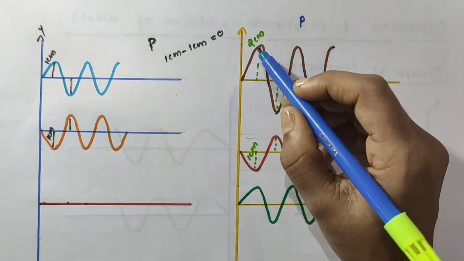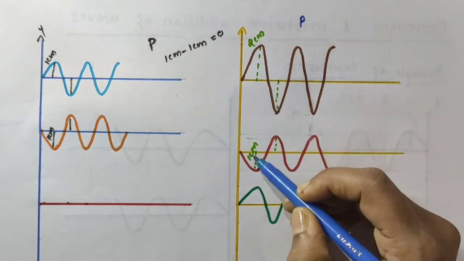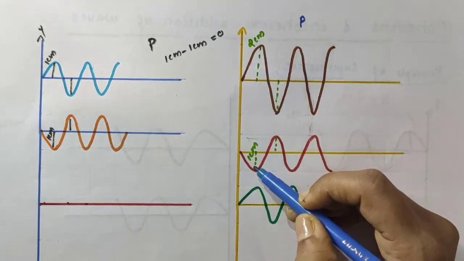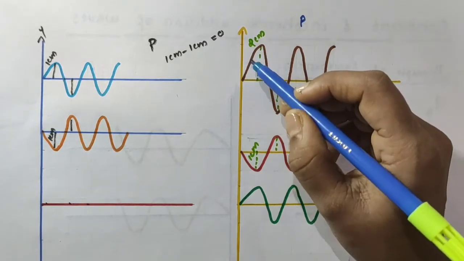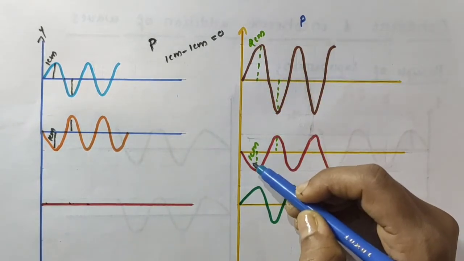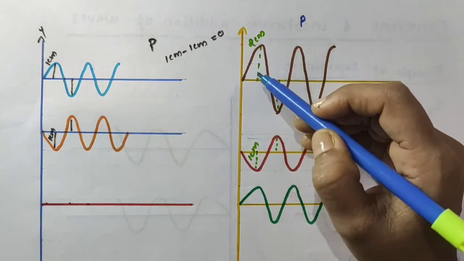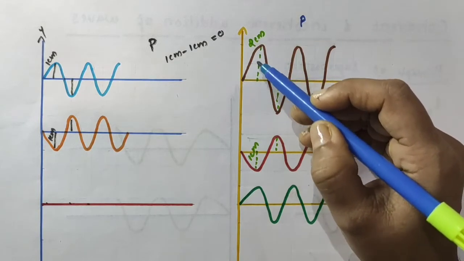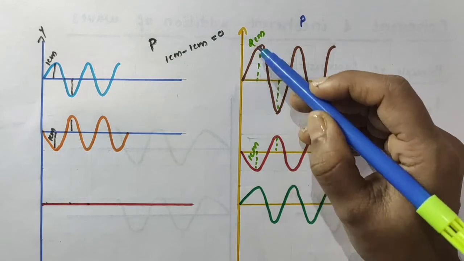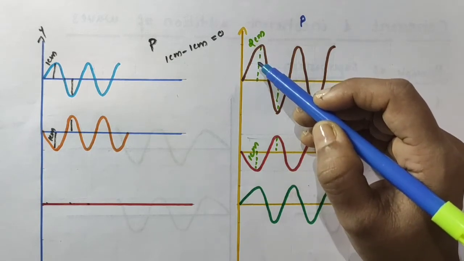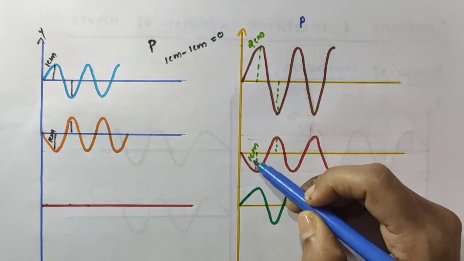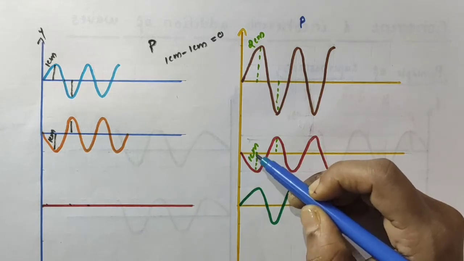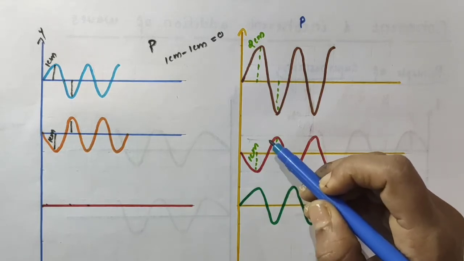you see, corresponding to the crest of the first wave, we have the trough of the second wave. That is, the first wave tries to produce a maximum displacement of 2 cm at the point P along the positive y direction. And corresponding to that, the second wave tries to produce a maximum displacement of 1 cm along the negative y direction at that point P at the same time.